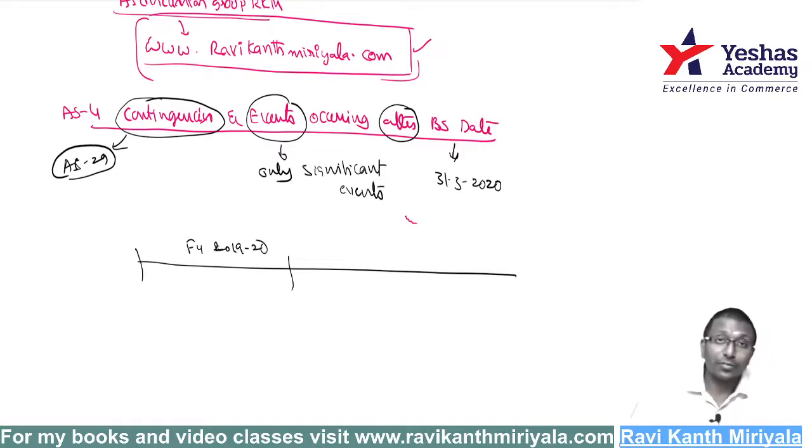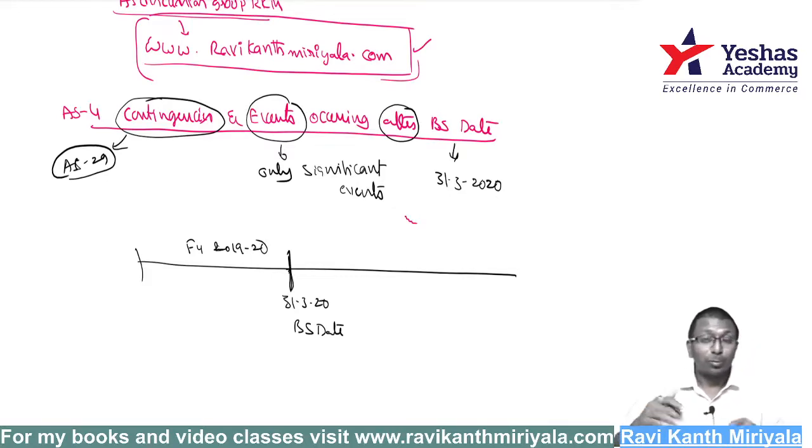2019-20 financial year, if it is. Okay, this is my 31st March 2020. This is my balance sheet date. So what is happening? When do you prepare a balance sheet? You prepare a balance sheet as at 31st March. "As on" and "as at" are one and the same. As at 31st March you will prepare.